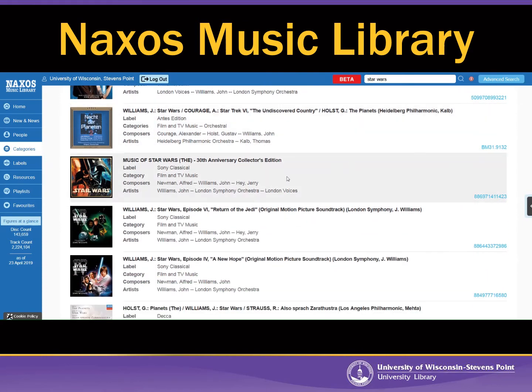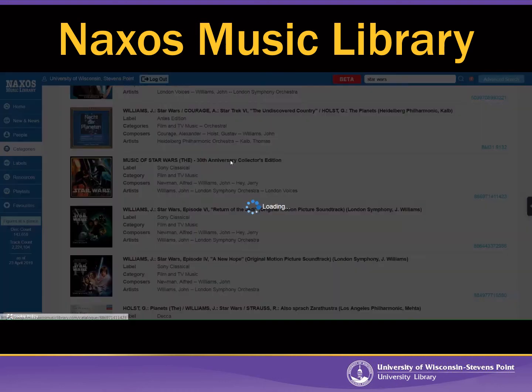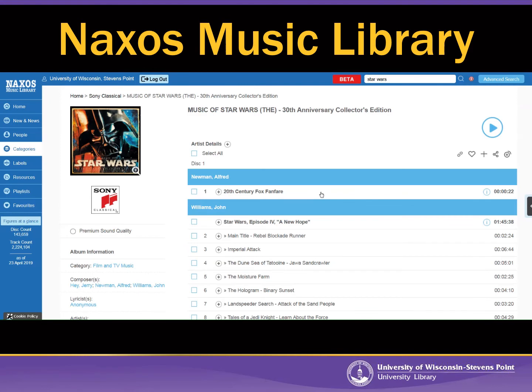So I'm going to click on this one here, Music of Star Wars 30th Anniversary Edition. It's actually a 7 CD set. And if I want to listen to all 7 CDs, I could just click on play, and it would start playing them all. Now, if you want to listen to a particular song, you can do that as well.